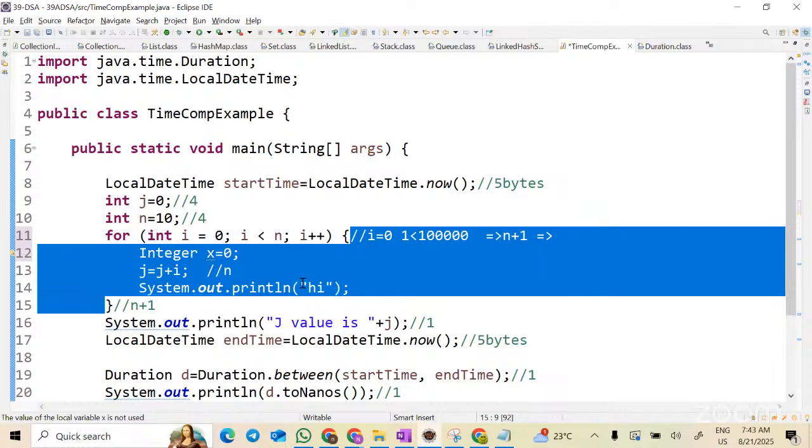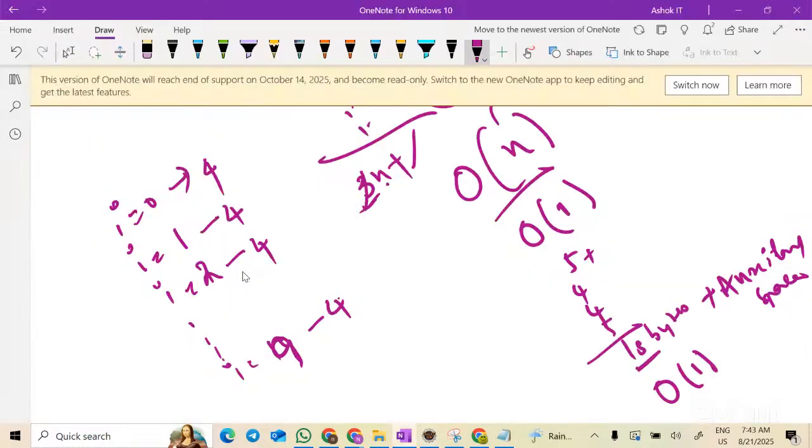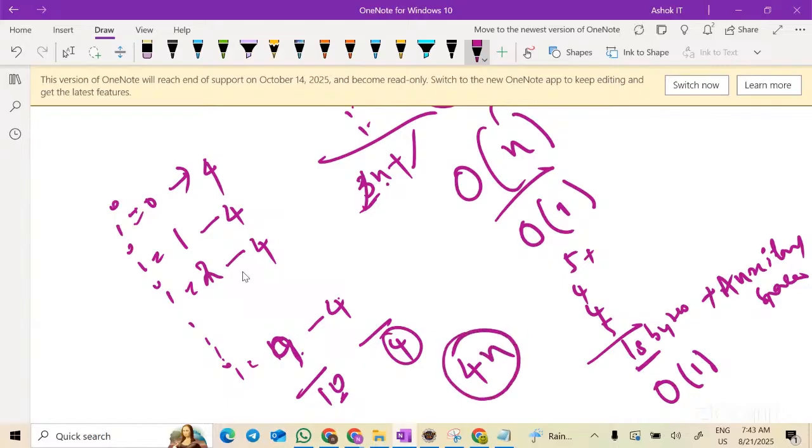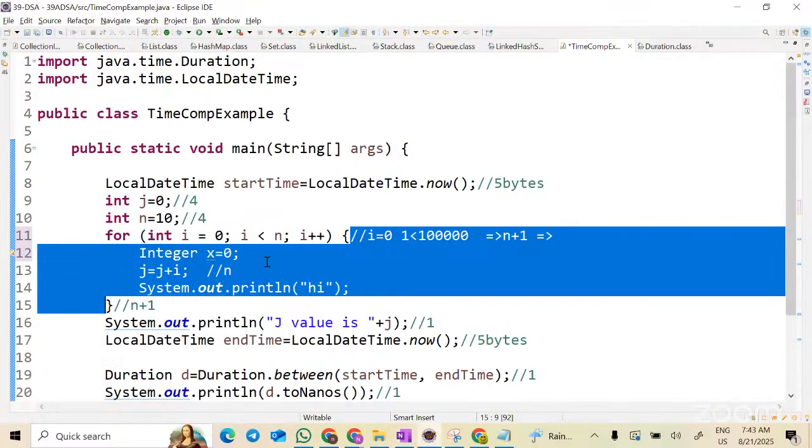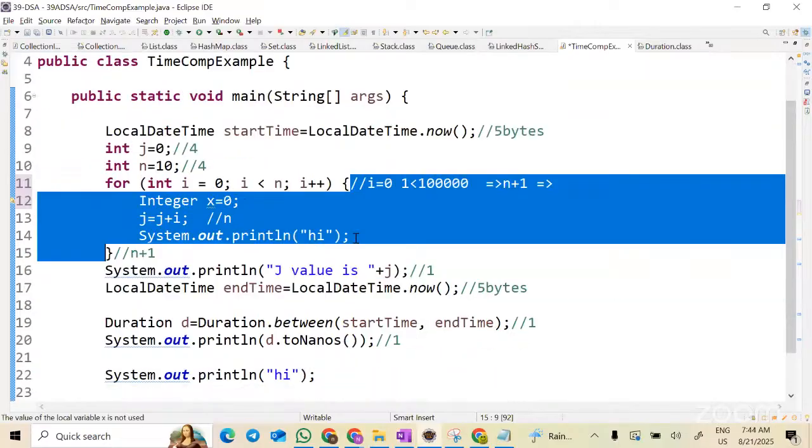Then what is the space complexity? I want to know. Now, how many times is this loop executed, guys? 0 to 9. That is nothing but a total of 10. 10 times it has occupied 4 bytes. So can I call 10 as n? Can I say it will occupy 4n bytes of memory? Yes.